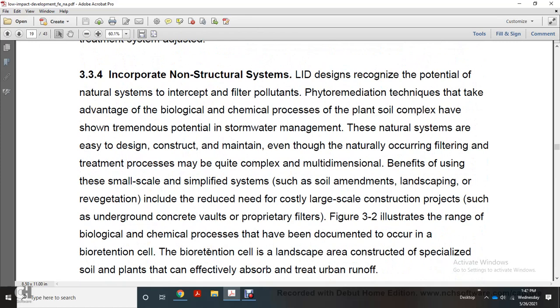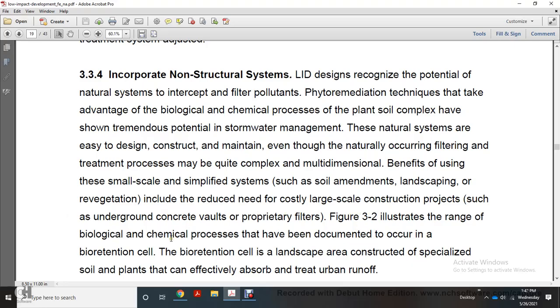Incorporate non-structural systems. Low impact development recognizes the potential for natural systems to intercept and filter pollutants. Phytoremediation techniques take advantage of biological and chemical products of the plant-soil complex and have shown tremendous potential for stormwater management. These natural systems are easy to design, construct, and maintain, even though the naturally occurring filtering and treatment processes must be quite complex. The multi-dimensional benefits of using small-scale simplified systems, such as soil amendment, landscape, and revegetation, reduce the need for the cost of large-scale construction projects such as underground concrete vaults and proprietary filters.